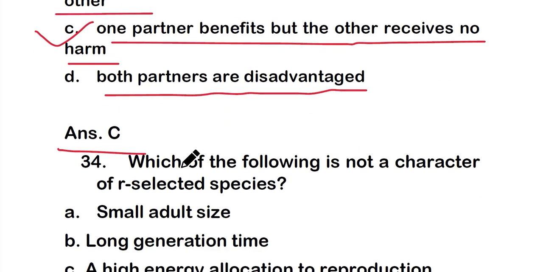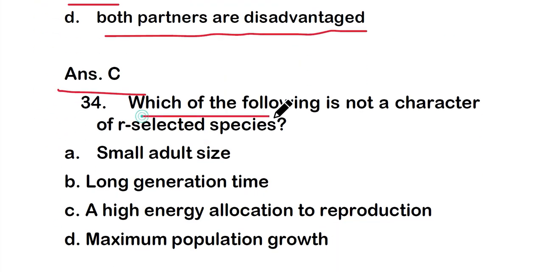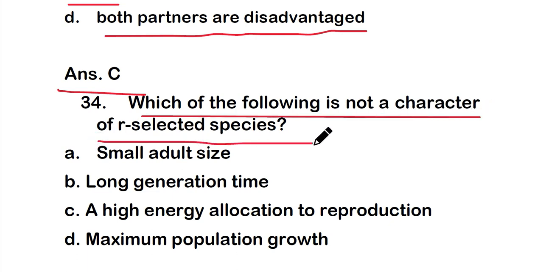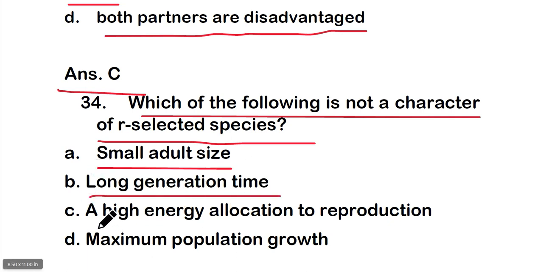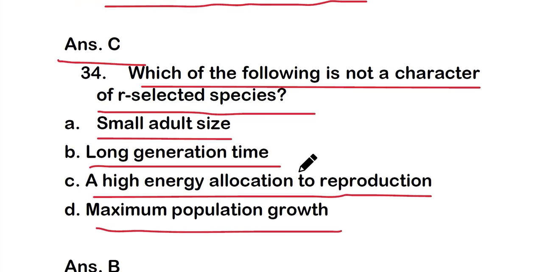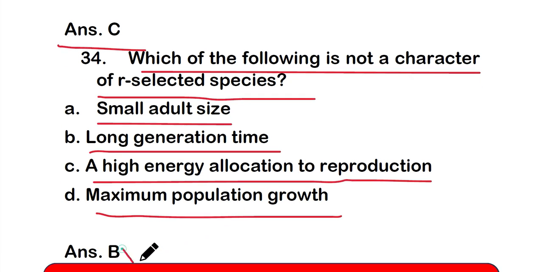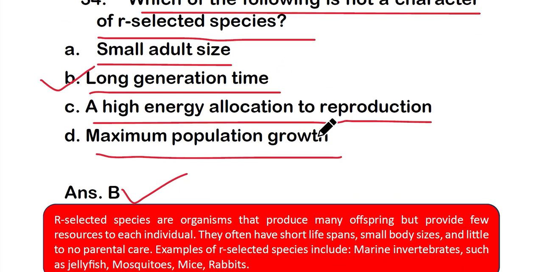Okay. Next is question number 34. Which of the following is not a character of r-selected species? And the options are option A, small adult size, option B, long generation time, option C, a high energy allocation to reproduction, option D, maximum population growth. And the right one is option B, that is long generation time. So which is not a character of r-selected species, that is long generation time.